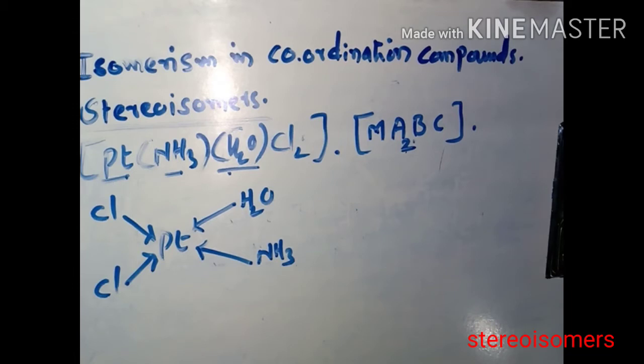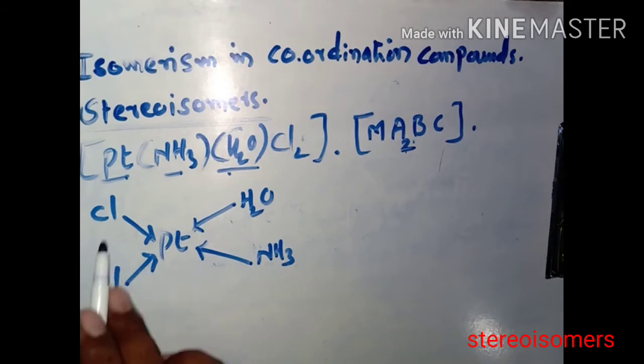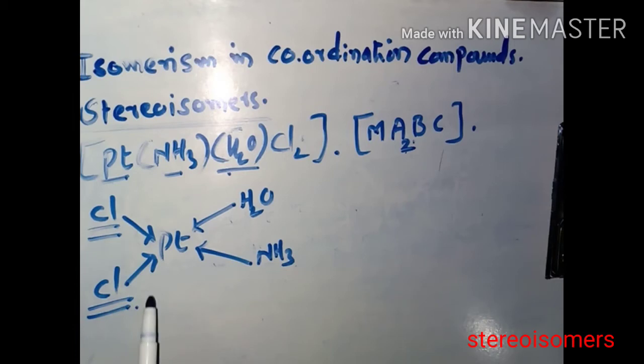Now we can say that the same type of ligands are present in the same direction or same side of the central metal ion. Cl is the same type of ligand, or identical ligand, that's why they are present on the same side of the central metal ion. That's why such an arrangement is a cis isomer.